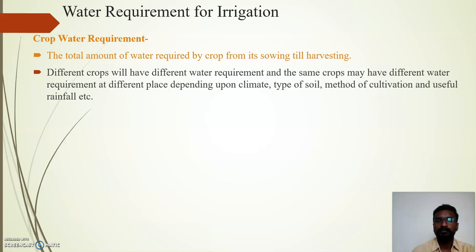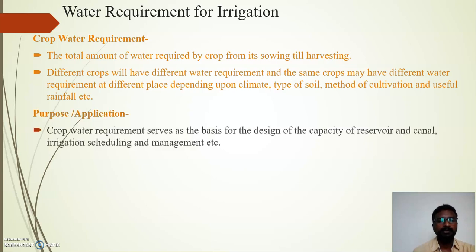Based on this water requirement, we can apply an appropriate amount of water to a particular crop.